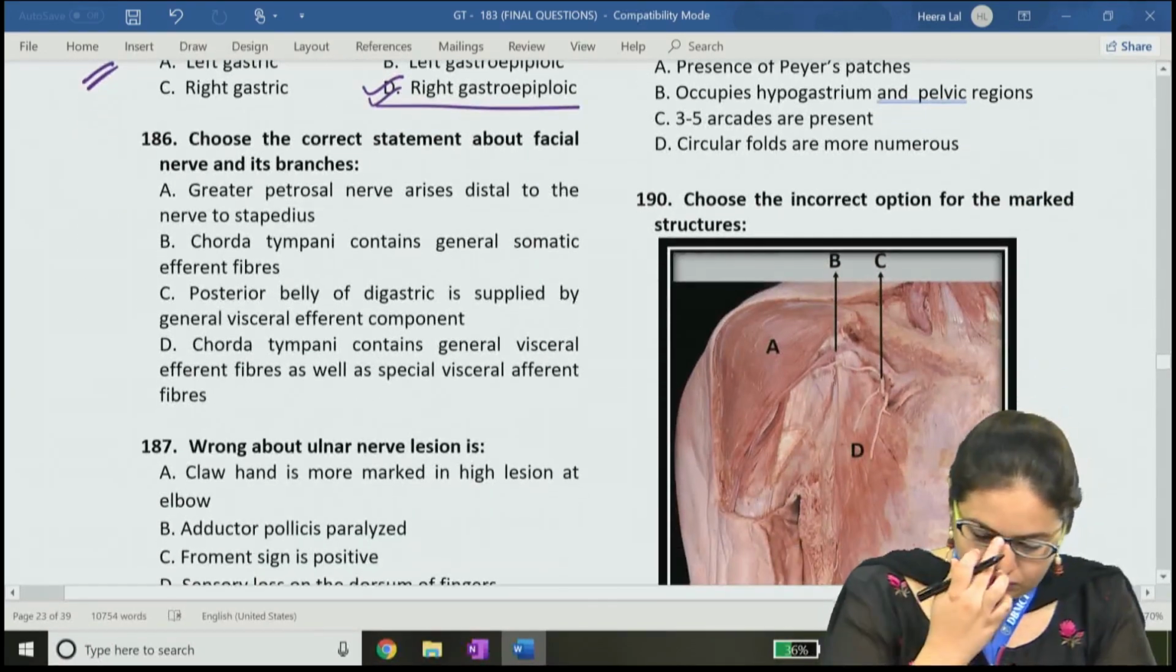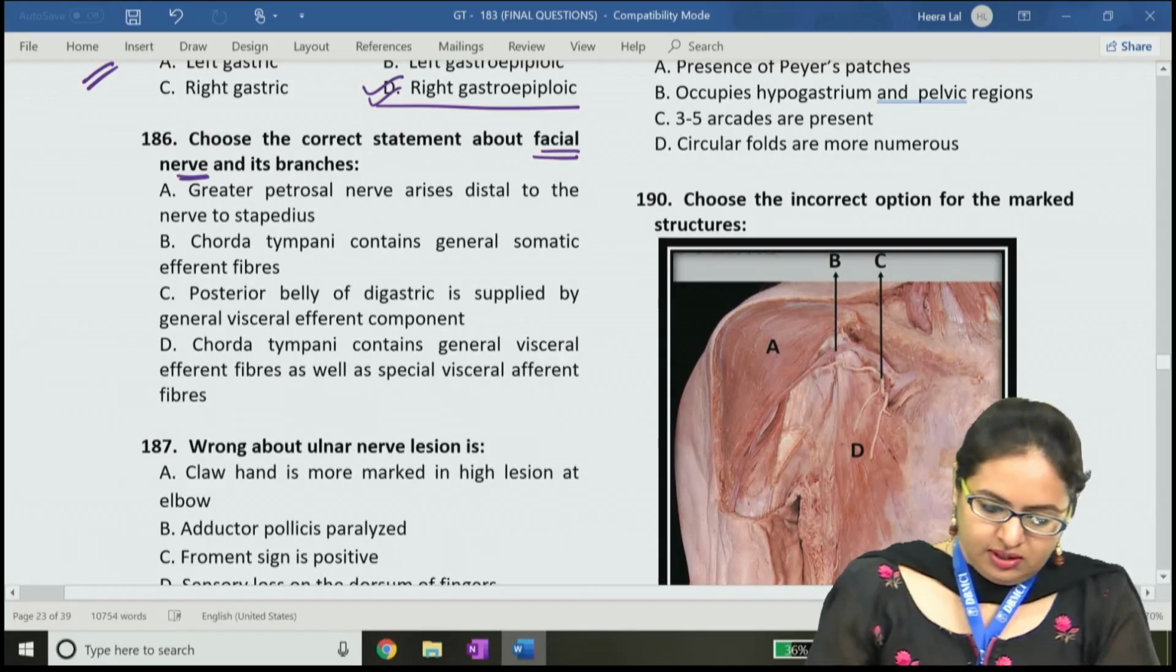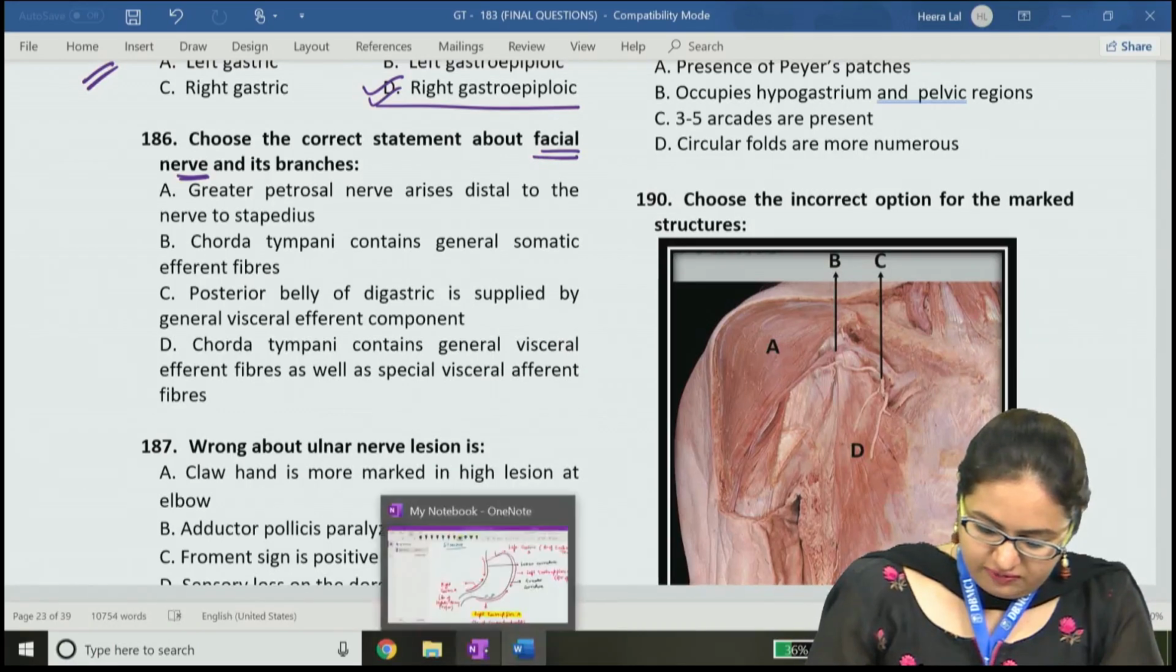Now question number 186 is regarding the facial nerve. First of all, we will just discuss the facial nerve.